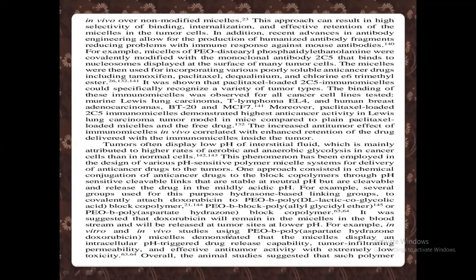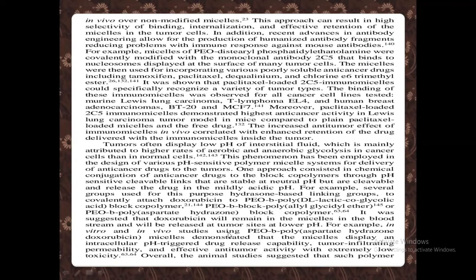One approach consisted in chemical conjugation of anti-cancer drugs to the block copolymers through pH-sensitive cleavable links that are stable at neutral pH, but are cleavable and release the drug in mildly acidic pH.